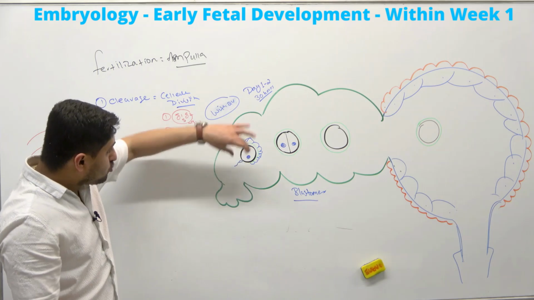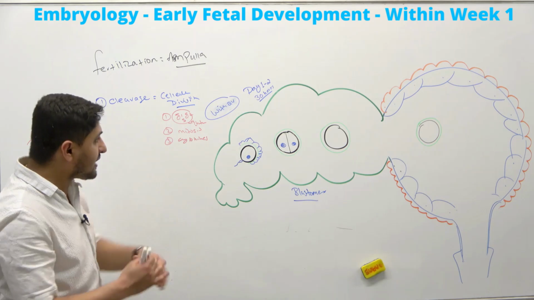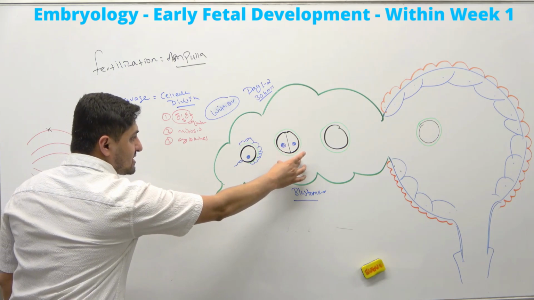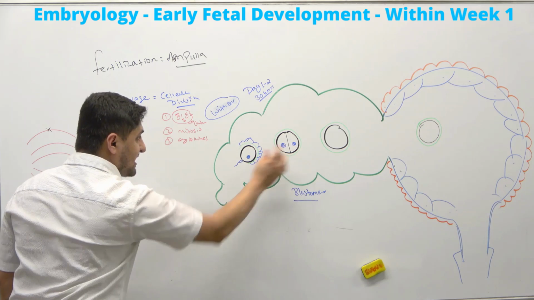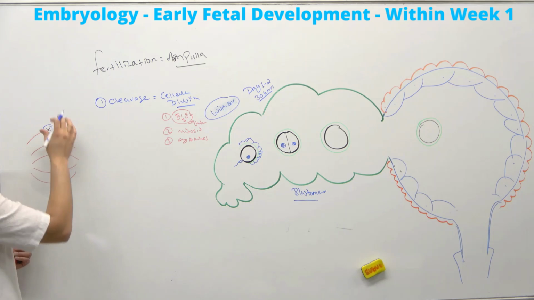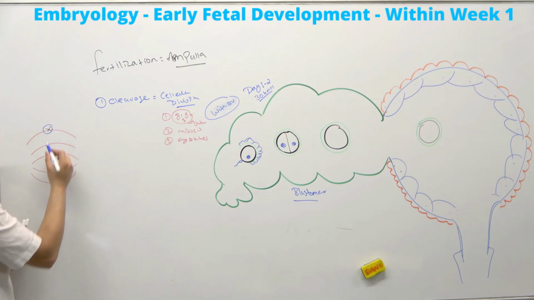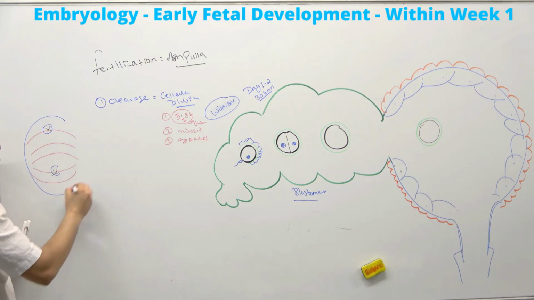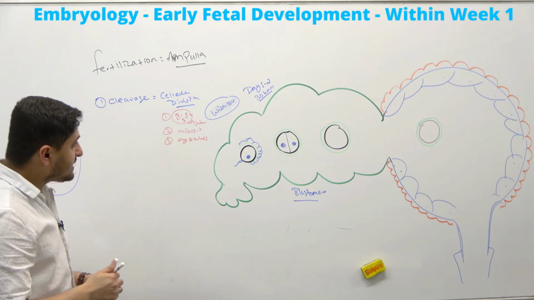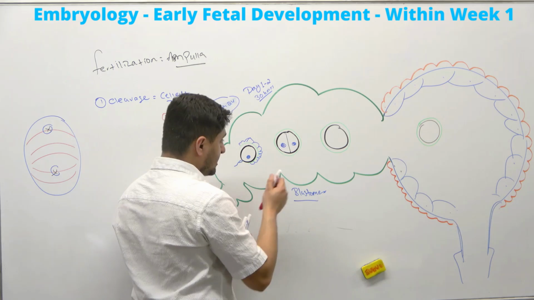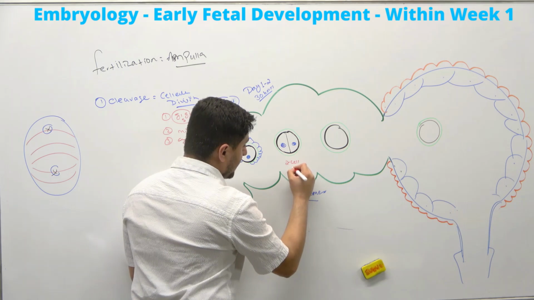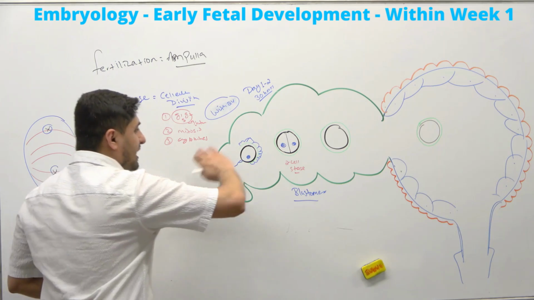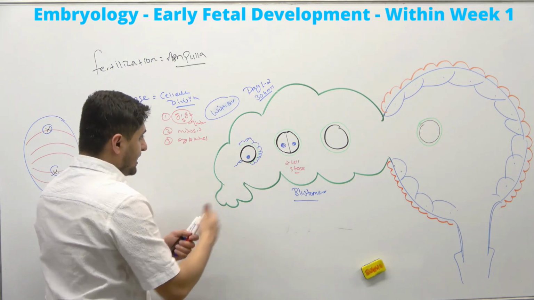Now remember, when the fertilization happens within the 24 hours, before this breaks down into the two-cell stage, the centromeres are arranged, lined up in a longitudinal fashion, and these are basically microfilaments. This is showing you the fertilization phase. Now, this stage, which happens at 1 to 2 days, is a two-cell stage. We can simply write it down here. And this is still happening in the fallopian tube.